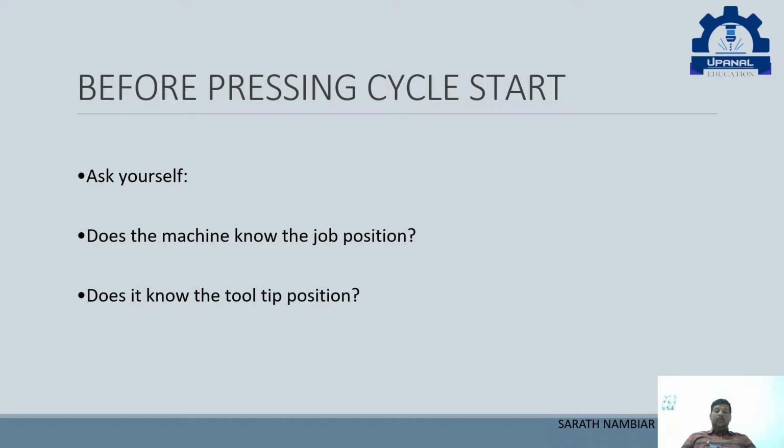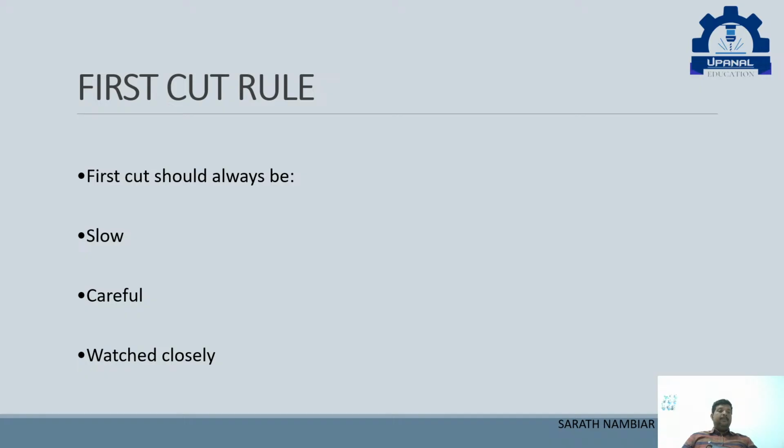Now what to do when we do the first cut? With the first piece, you should be very slow, very careful, and watch closely. What we normally do, the cutter comes with G00 to the center, and then it comes very fast, right? Instead, we have to give the rapid very slow, and once it touches and moves a little, we have to always stay with the machine, carefully looking at the product and checking if there is any sound difference.